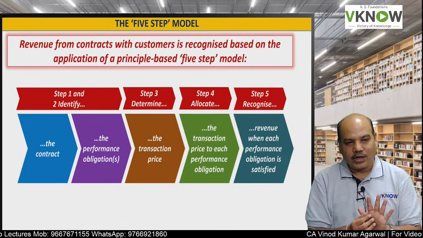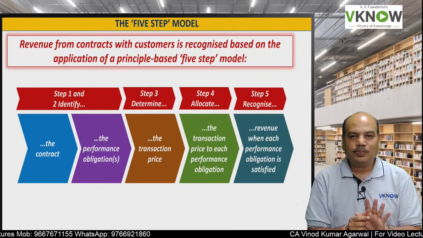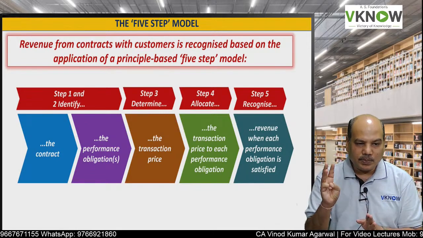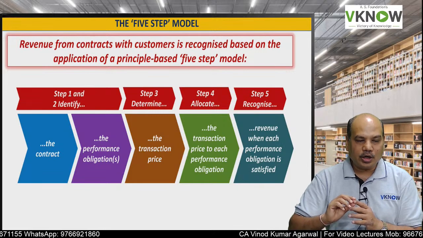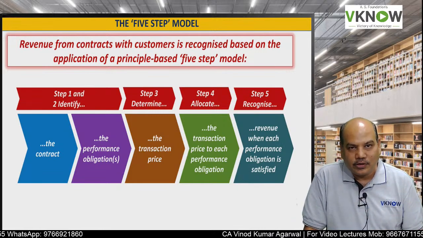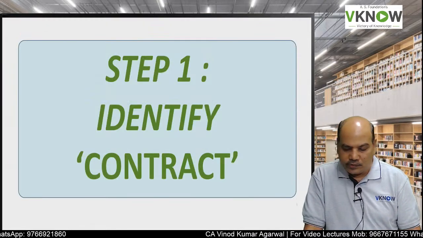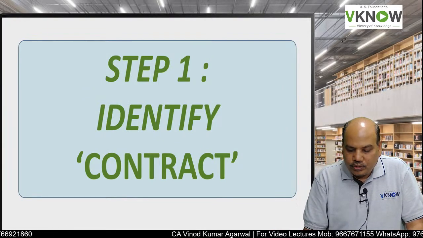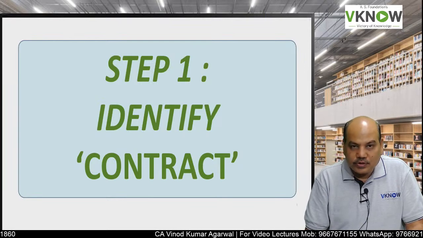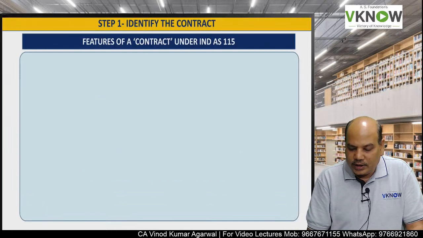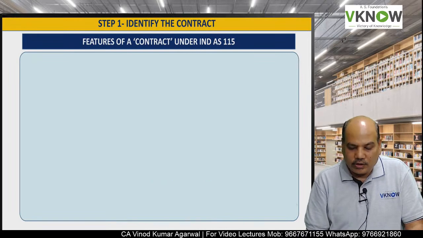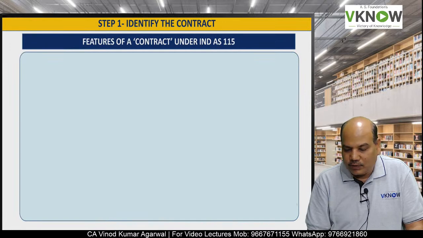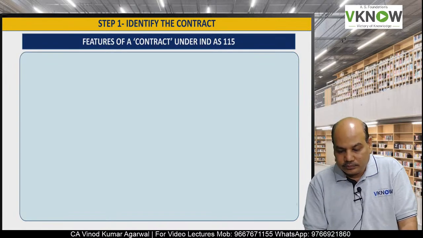So if a car dealer has to sell a car, provide after sale service also, warranty also, so there are 3 performance obligations, and accordingly the revenue is recognized when each performance obligation is satisfied. Now we'll discuss in detail what are these 5 steps. Step 1 is to identify the contract with the customer, because the name of the standard itself is revenue from contract with customer.